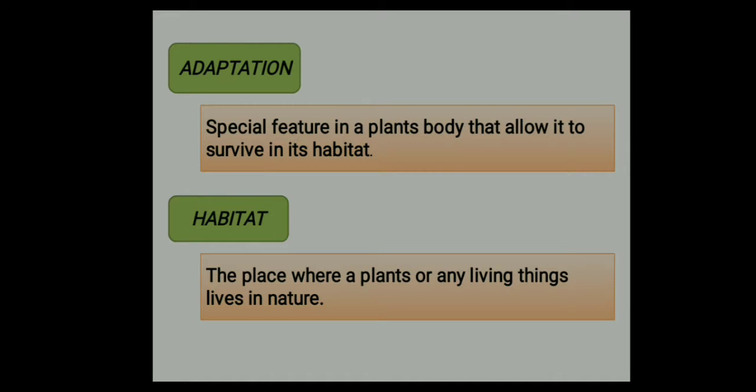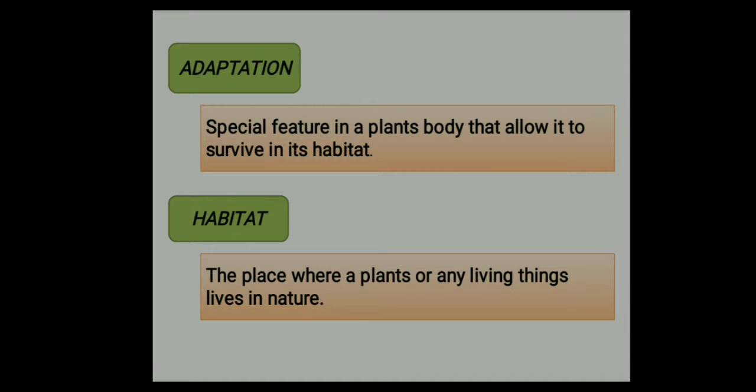So next one is habitat. Habitat is a place where a plant or any living thing lives in nature. That means habitat is an area or a place where a particular plant naturally lives. Example of habitat: habitat of cactus is desert.